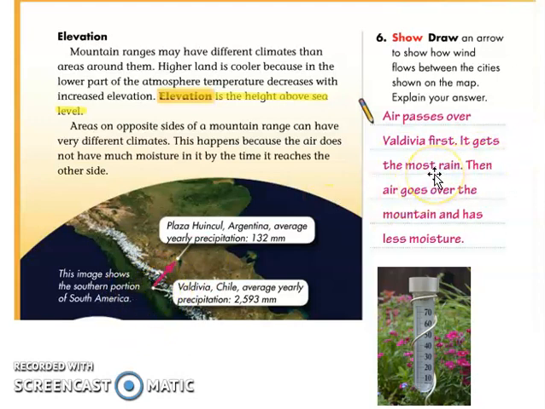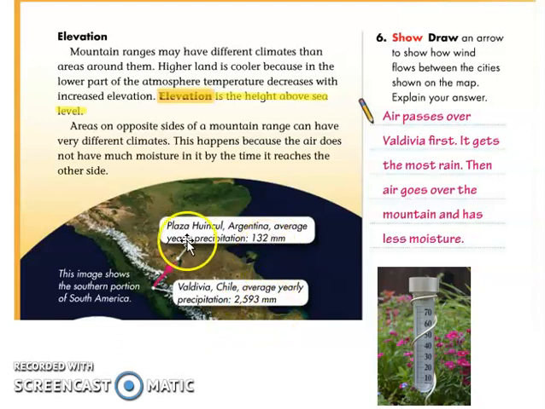It gets the most rain. Why? Because remember in your water cycle topic, if your place is near the water area, you will receive a lot of precipitation. So since Valdivia, Chile is near the water, it receives more precipitation. Look at the amount of rain in a year, 2,593. If you try to put a rain gauge in this area, they measure in 1 year the amount of rain is 2,593 millimeters.